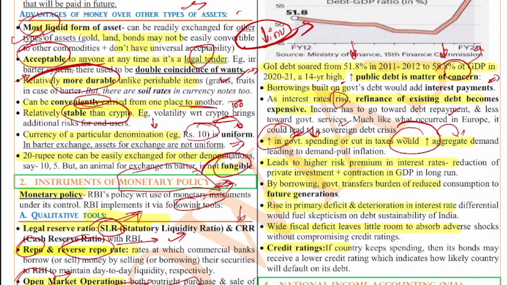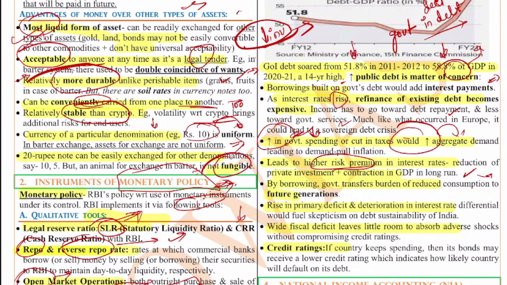And also it leads to a high risk premium in the interest rates, the reduction of private investments, and contraction of GDP in the long run. So just now we discussed the increase in the interest rate. It will lead to high risk. So further, because of this, private investments would reduce, because the private investors will always be careful. If the government is in this kind of deep debt, then the government will not be able to support these investments. Government will not be able to invest in any capital construction or anything. That means the building of roads or anything will not happen. So in the long run the GDP also will decrease because of all these things, right?